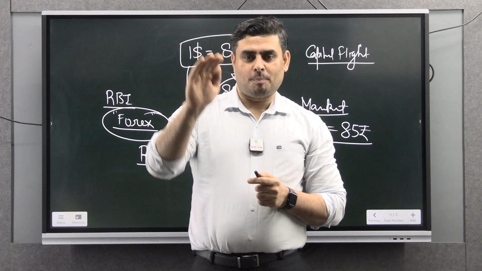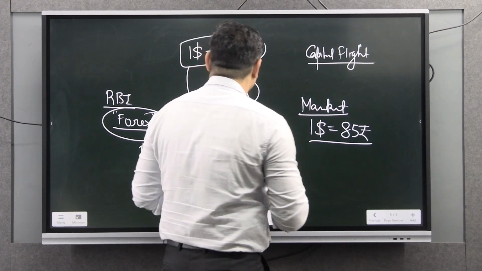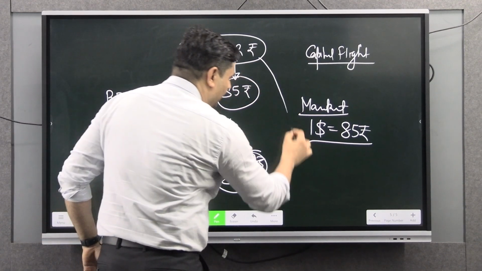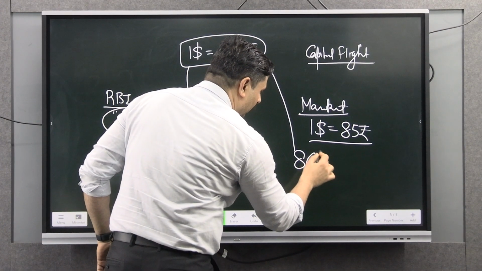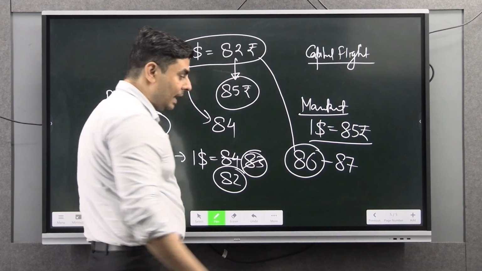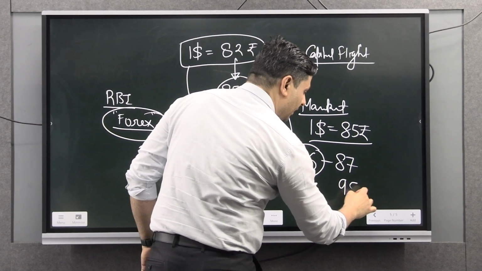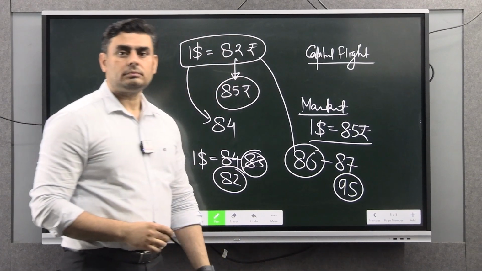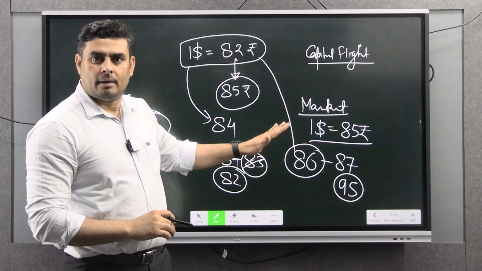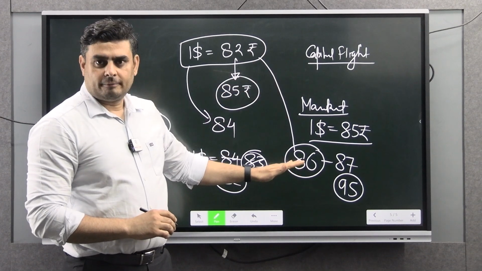But it is evident that RBI is not intervening in the market, and that is why the rupee's value is sliding to 86, then 87, and some people feel that it may slide even to 95 rupees. Okay, I have explained why it is sliding.